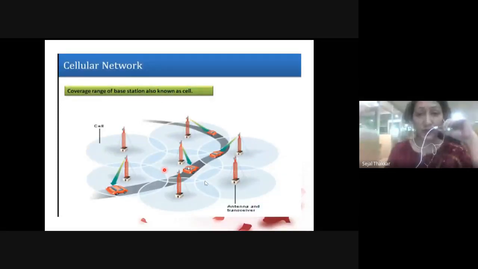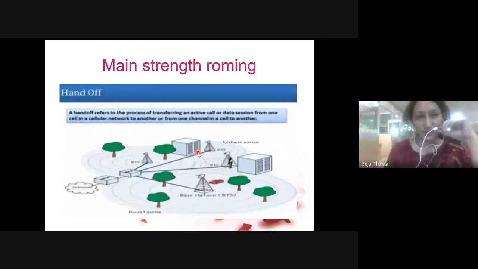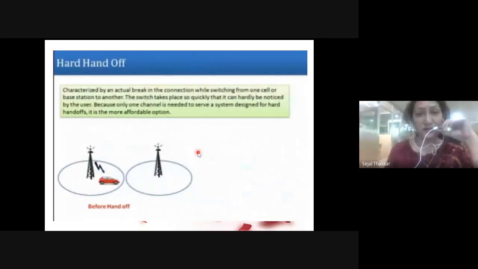Okay, now there is one word here, handoff, right? Whenever you are moving and you are getting and removing the signal, this is known as a handoff. There are two types: hard handoff and soft handoff.